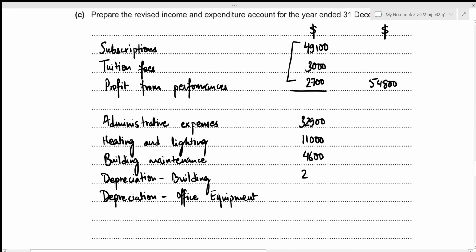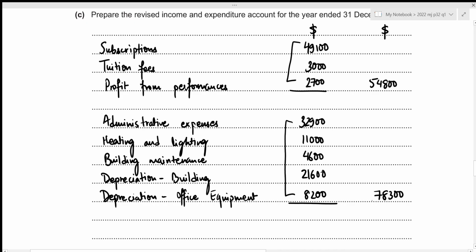That's 21,600 and 8,200. Now we can just figure out the total of our expenditures by adding these 5 amounts. So that will be 32,900 plus 11,000 plus 4,600 plus 21,600 plus 8,200, which results in 78,300.